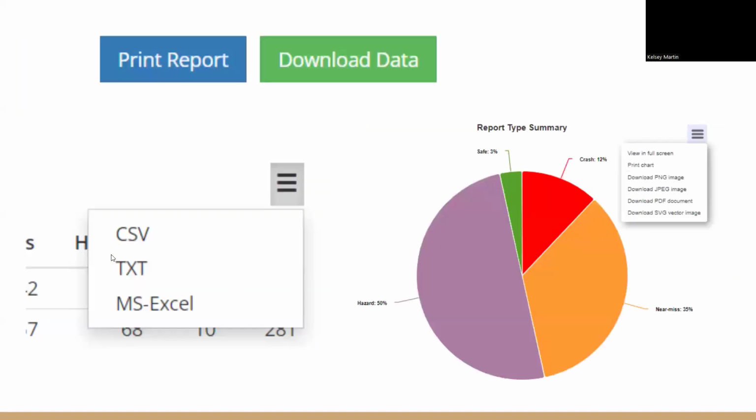And this is how you can press here for a print report or download the data. And you can also press these three lines to either download the data or if you'd like to download these as images or just print the chart, etc.